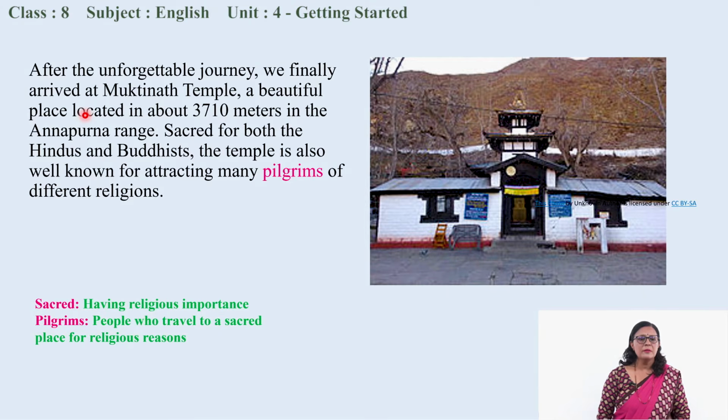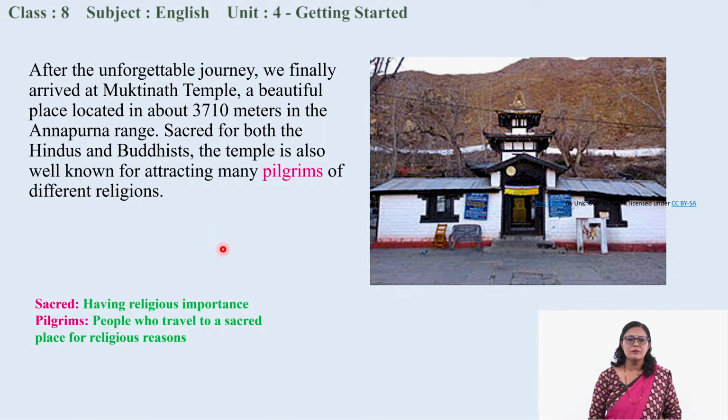After the unforgettable journey, we finally arrived at Muktinath temple, a beautiful place located at about 3,710 meters in the Annapurna range. Sacred for both the Hindus and Buddhists, the temple is also well known for attracting many pilgrims of different religions. So after a few hours of travel, the writer and the guide both arrived at Muktinath temple, and the temple was unique.